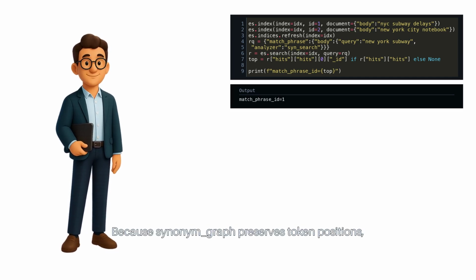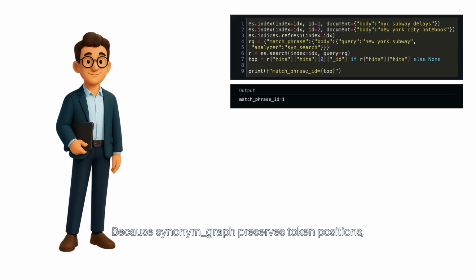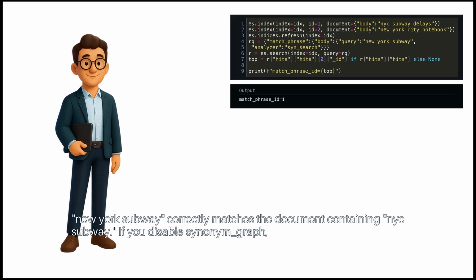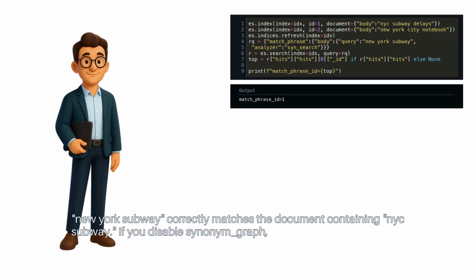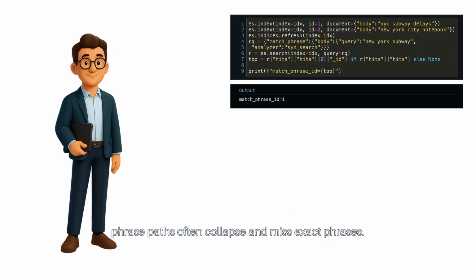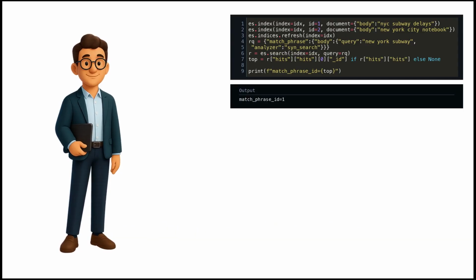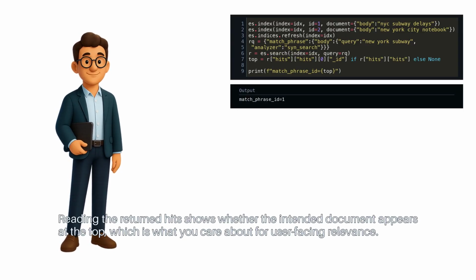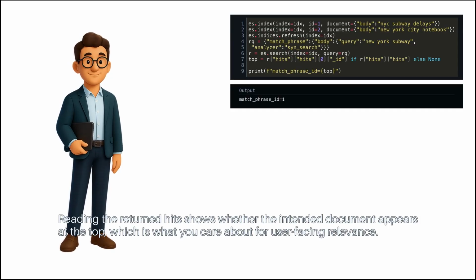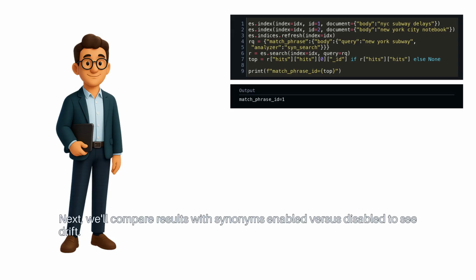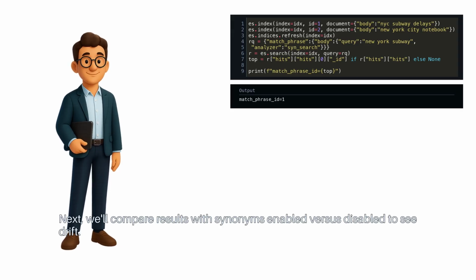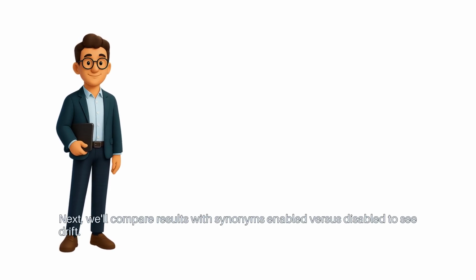Because synonym graph preserves token positions, New York subway correctly matches the document containing NYC subway. If you disable synonym graph, phrase paths often collapse and miss exact phrases. Reading the returned hits shows whether the intended document appears at the top, which is what you care about for user-facing relevance. Next, we'll compare results with synonyms enabled versus disabled to see drift.